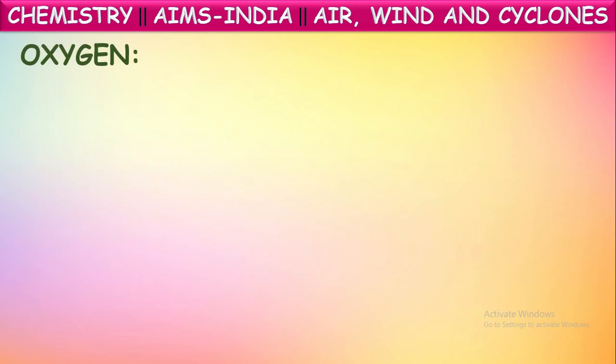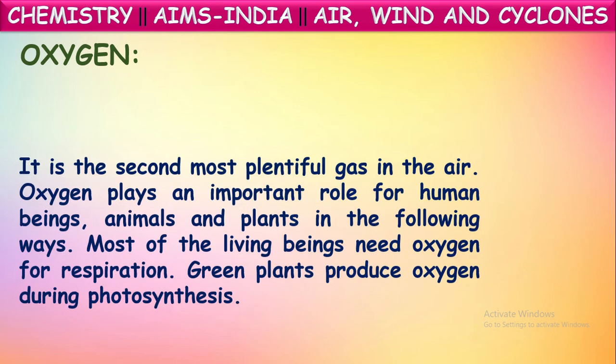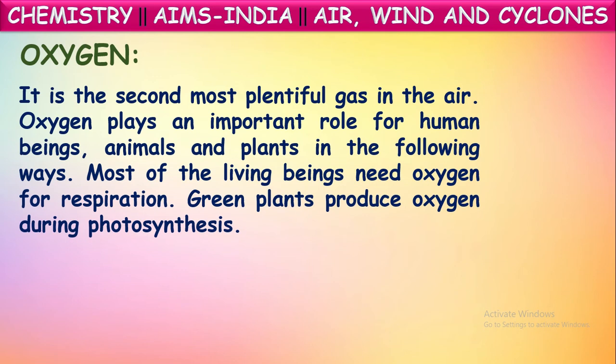Next, another important gas present in atmospheric air is oxygen. We know it is the second most plentiful gas in the atmospheric air. It is available around 21% by volume in the atmospheric air. This oxygen plays an important role for human beings and other animals and even for plants also in the following ways.